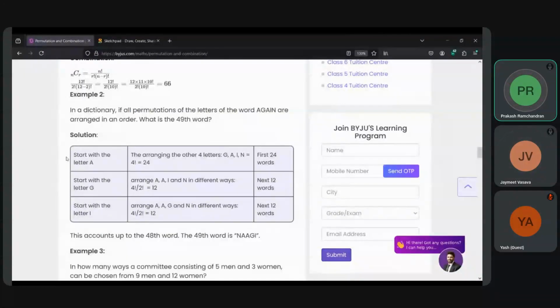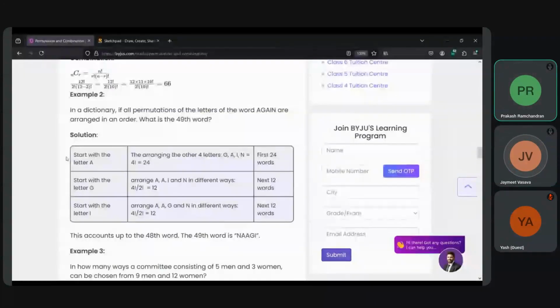So because you have A, G, I, N, whatever, right? So you are getting 24, 24, 24, 24. The first 24 is counting with A, but with the next one it is counting 12. Why? Because the first letter is already defined. So all the permutations starting with A are 24.